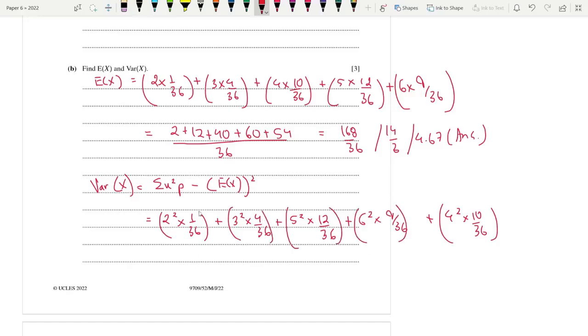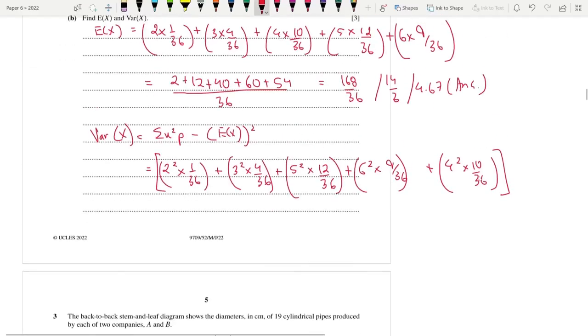Okay. So this is your summation of the squares. Obviously, you have to subtract expectation square. So basically 168 by 36 whole square. Make sure you don't use the 3 sig fig answer, 4.67. Make sure you use the fraction. Try to use the exact answer, all right?